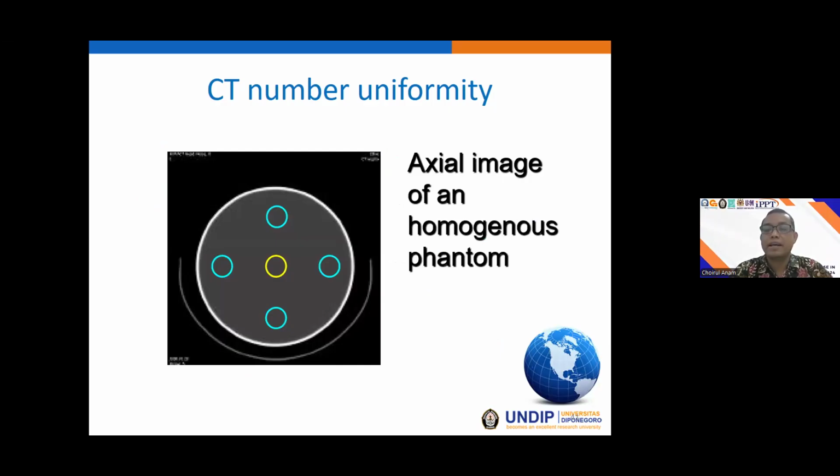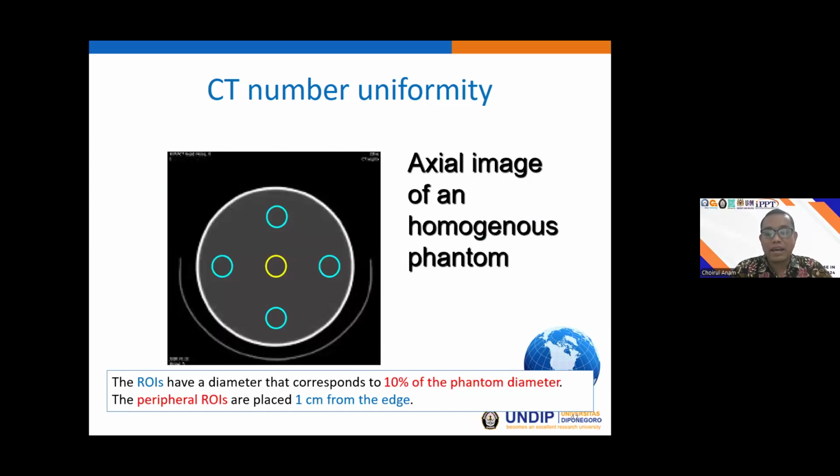Basically 5 ROIs. And the ROI for the peripheral location should be around 1 ROI diameter from the edge of the phantom. So for the manual calculation, I think it is tricky. Maybe in some cases, if this fails, this is not within the tolerance level, we can move slightly to another location. This is the case if we use the manual calculation, but by using the automatic calculation, we will get an objective result.